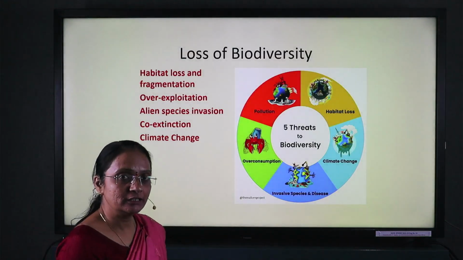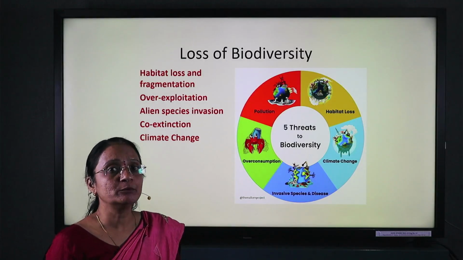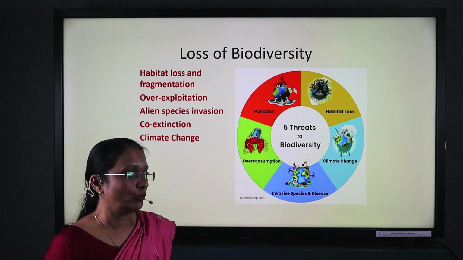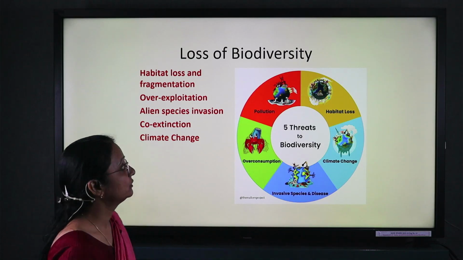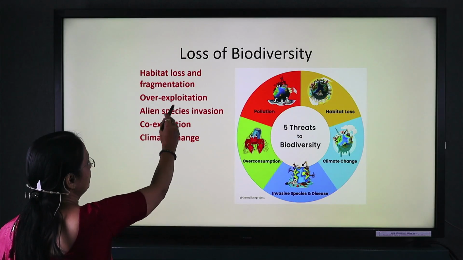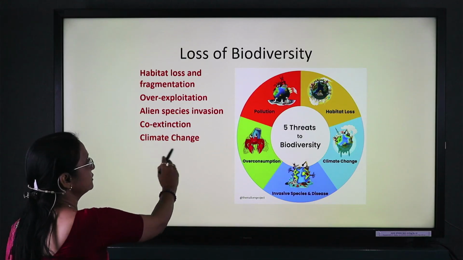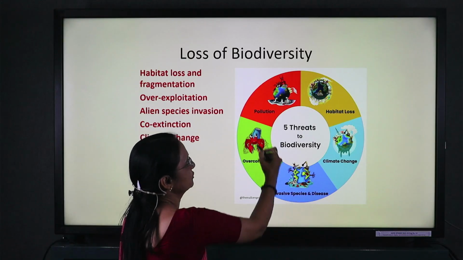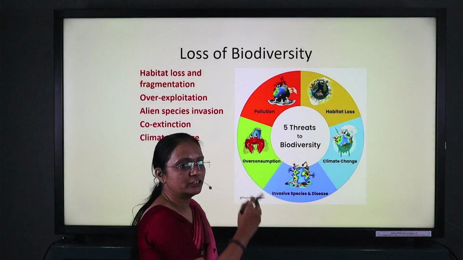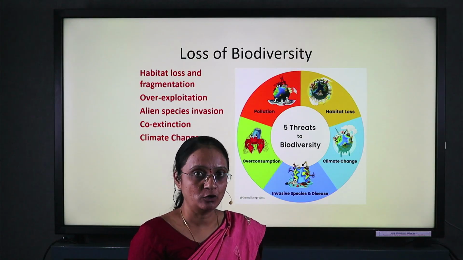Now, what are the reasons nowadays why biodiversity gets lost, and why they are changing the various numbers? The habitat loss and fragmentation, overexploitation, alien species invasion, co-extinction, and climate change. These are the reasons because of which biodiversity will be lost.